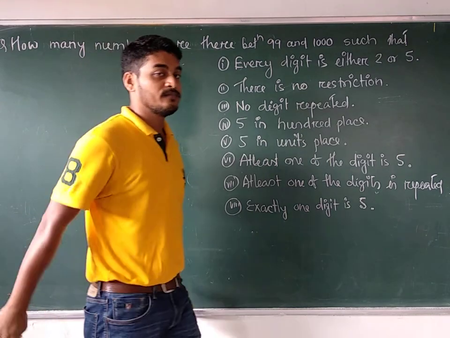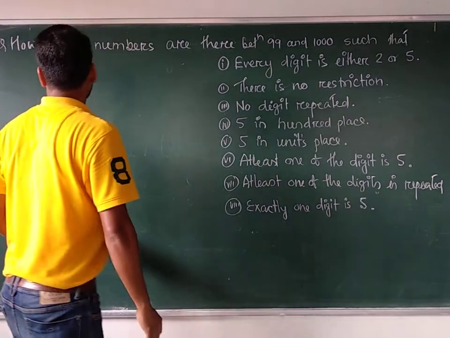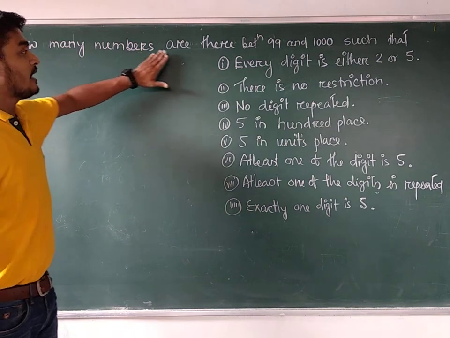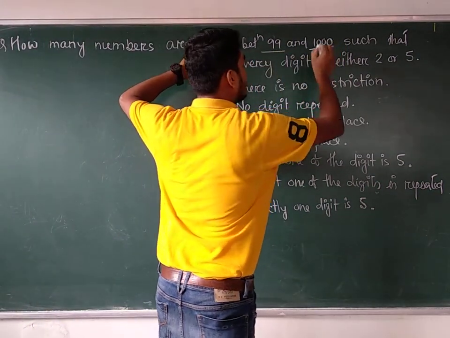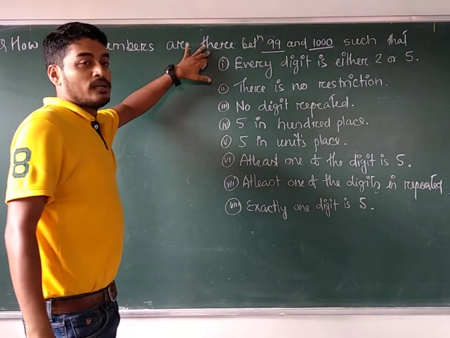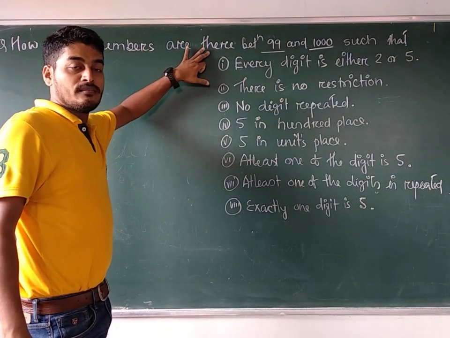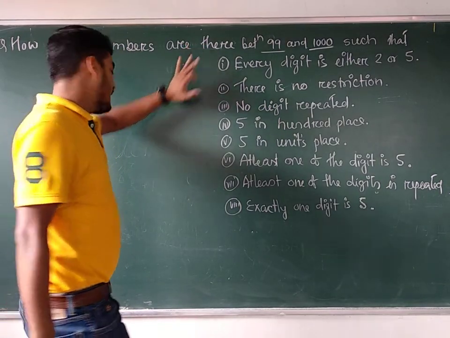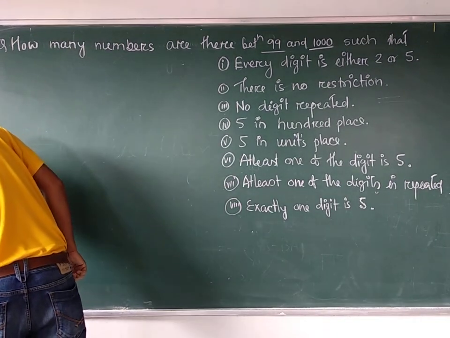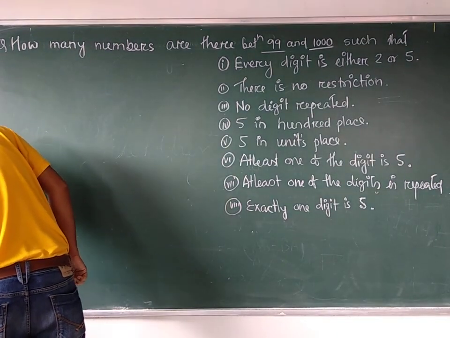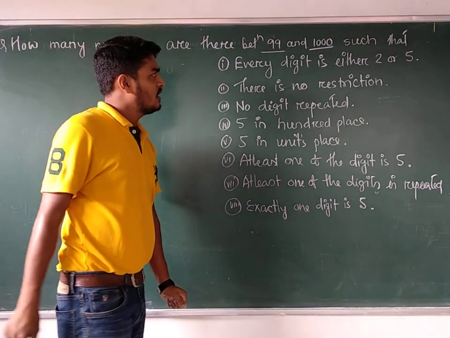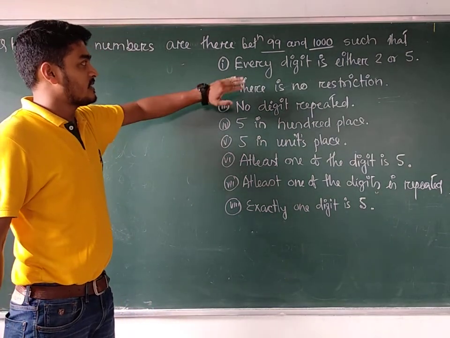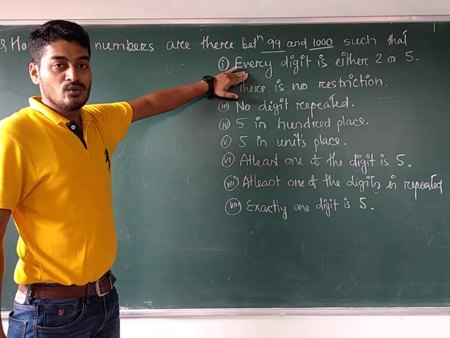So, let's start. First of all, what is the question? How many numbers are there between 99 and 1000, such that every digit is either 2 or 5?